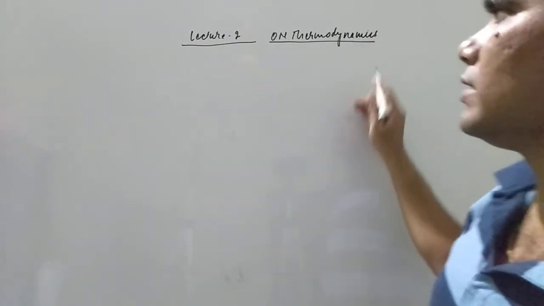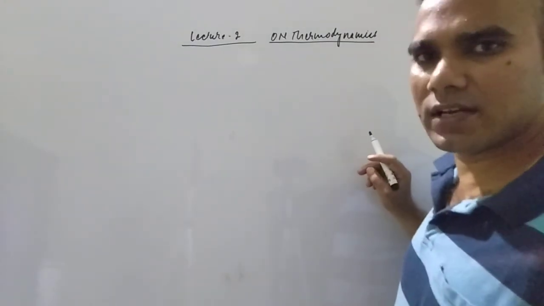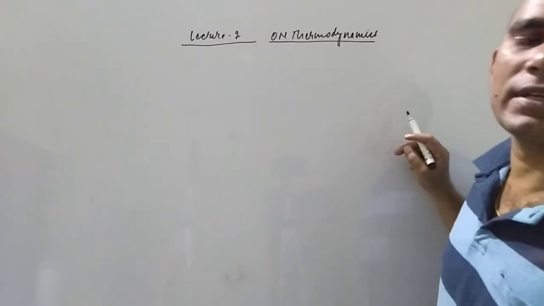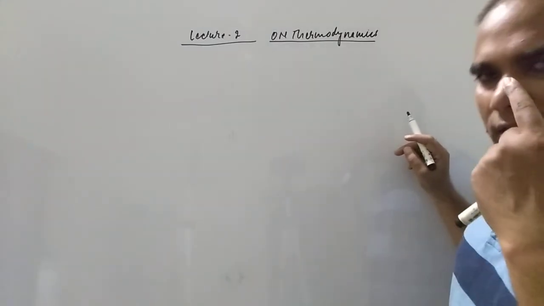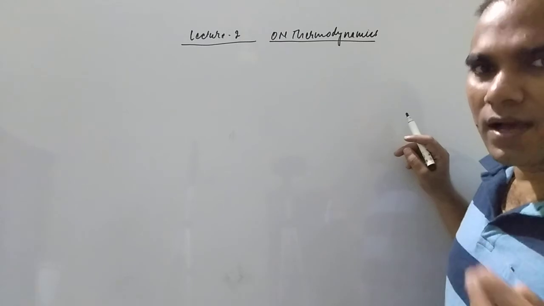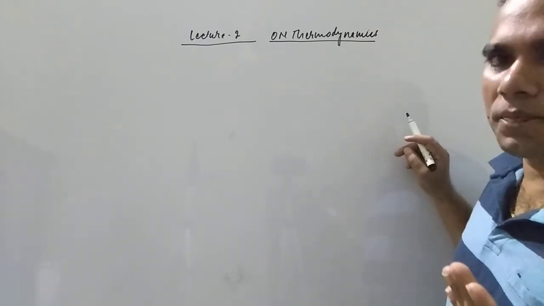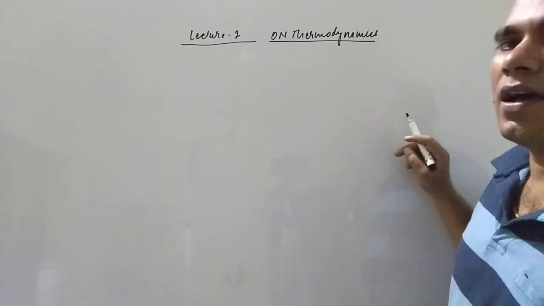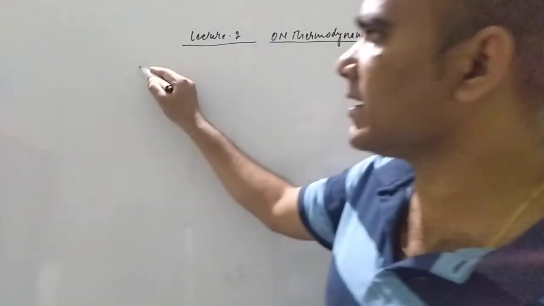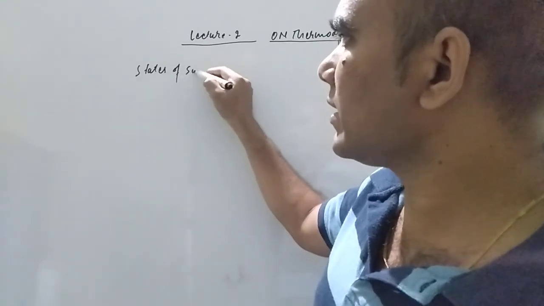So students, in the first lecture we studied what is thermodynamics. We studied the definition of thermodynamics, physical thermodynamics and chemical thermodynamics, and then we studied what is system, what is surrounding, what is boundary. After that we studied the types of system: open system, closed system and isolated system. Now we are going to study states of system.